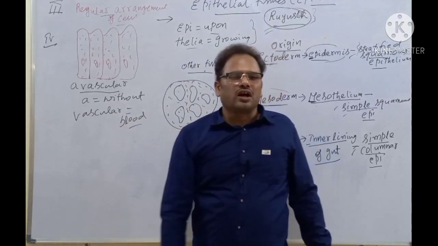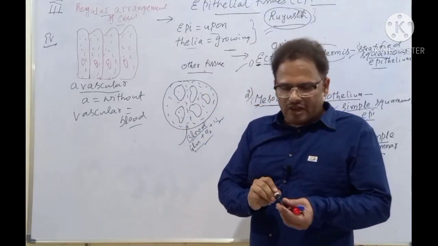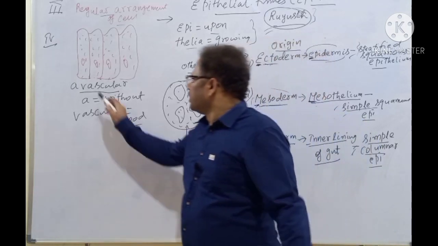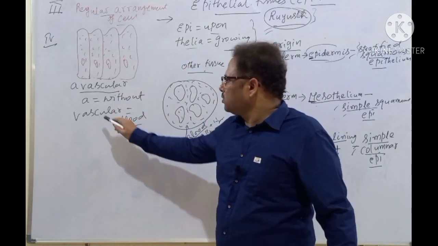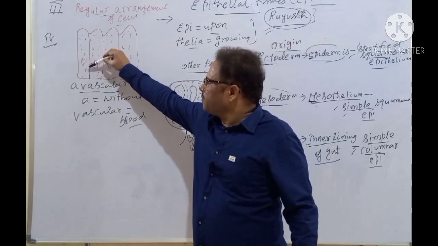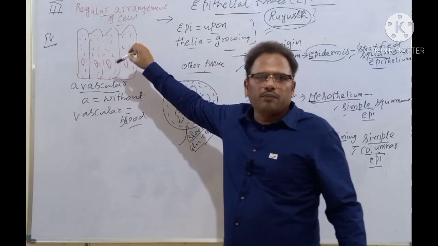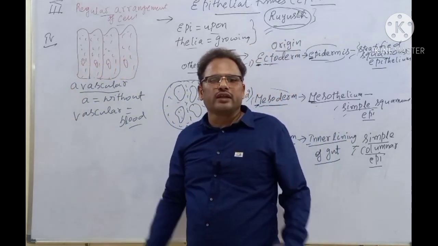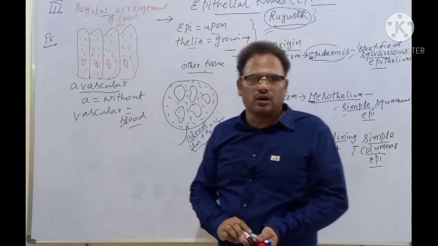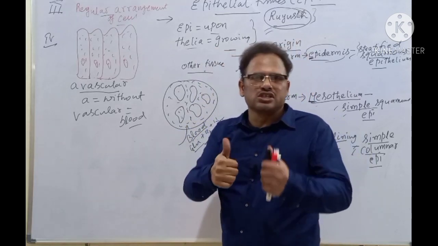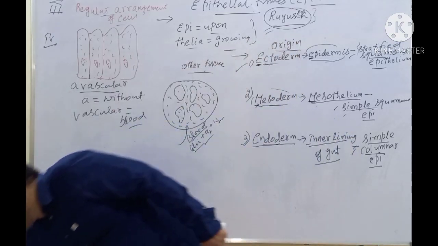So now note down in the comment box which is the avascular tissue. Note down, all of you, in the comment box. Avascular: A means without, vascular means blood. There is no blood supply here. The cells are tightly packed. How can the blood vessels penetrate, pierce? It's not possible. That's why there is no blood supply. Even then it can survive. How is it possible? Because of a dost in the form of connective tissues.